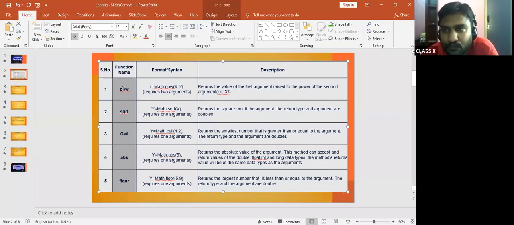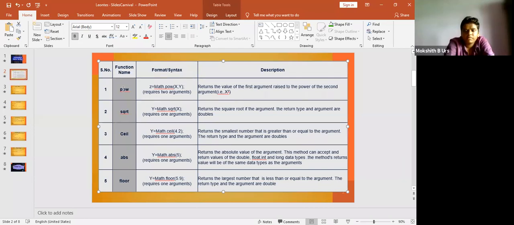Yes, sir. Okay. Oh, I have not shared. 1 second. Wait. 1 minute. Okay. Why? Can you see now, Mokshit? Yes, sir. Jayan, can you see now?